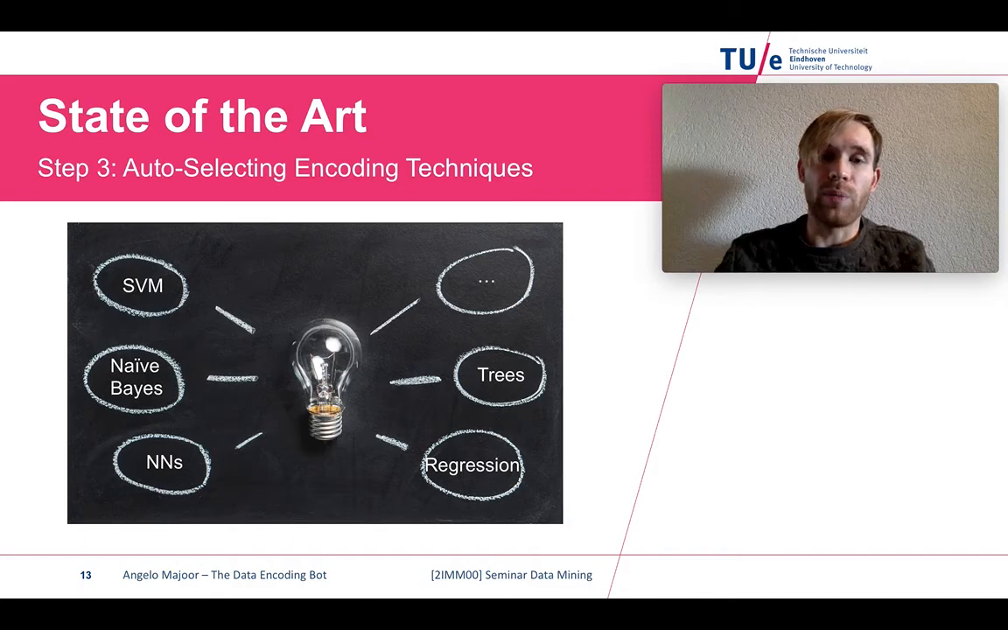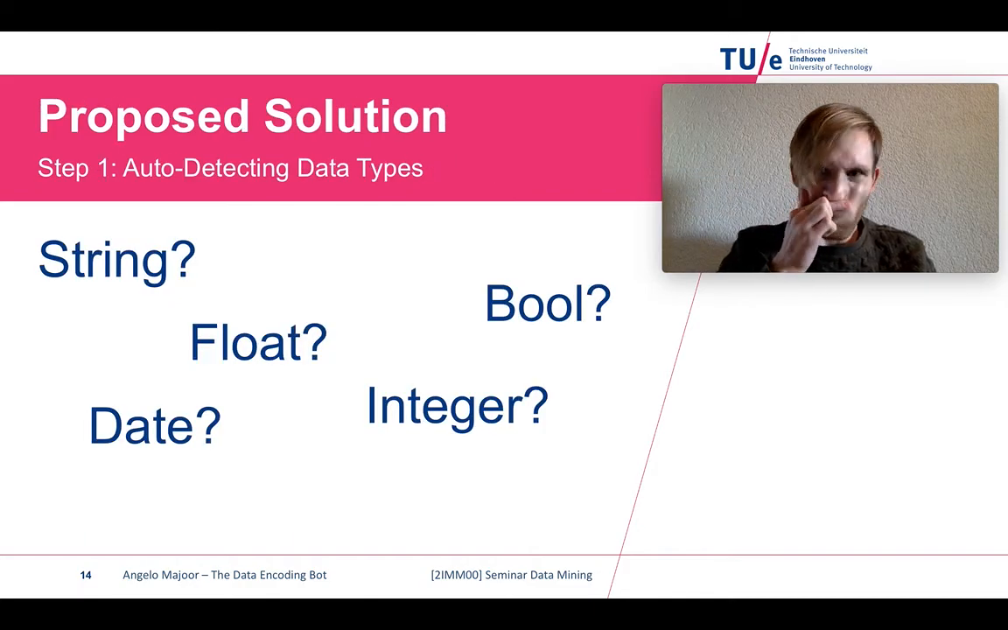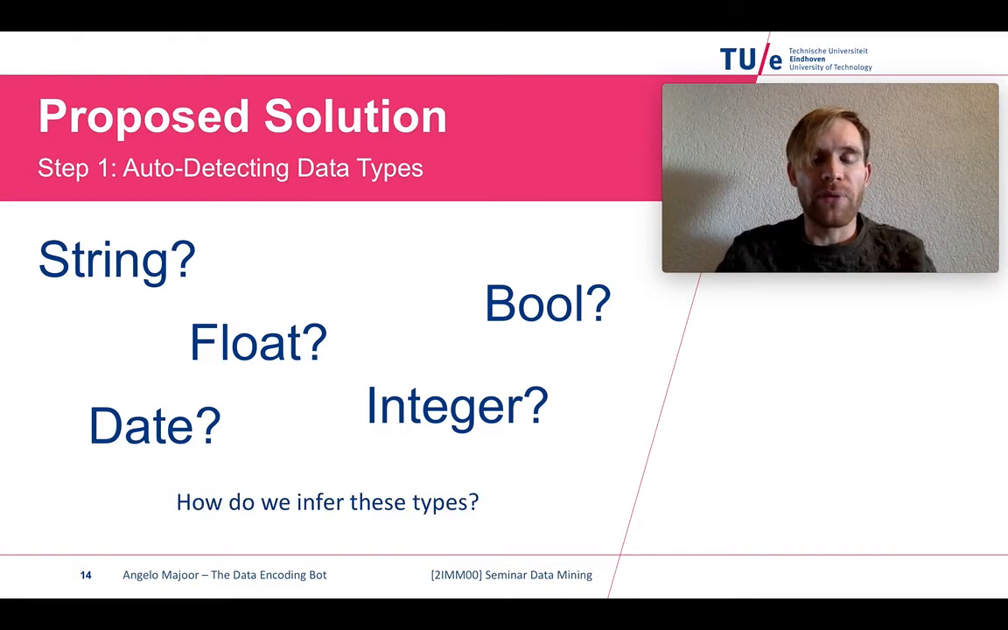Let's have a look at our own proposed solution. So we have the first step of auto-detecting data types. We go back to the data types that were proposed earlier. So how do we infer these types? What we do is, first of all, we use the read CSV function from the Python pandas functionality. So the input is a CSV file, and the function reads the CSV file and ultimately infers integers, floats, and decides that the rest of the data types is string.